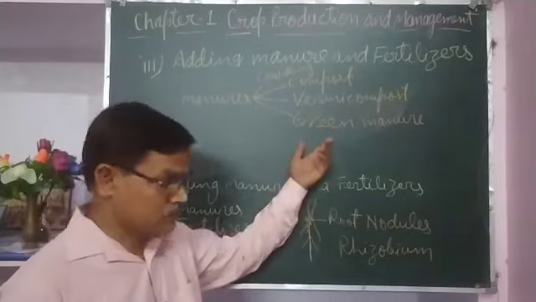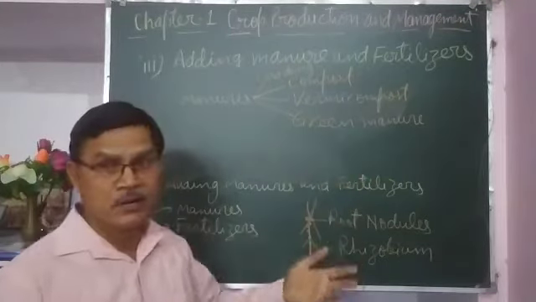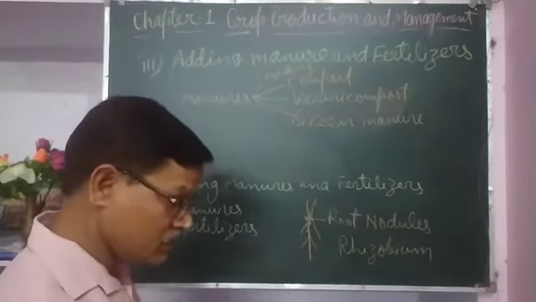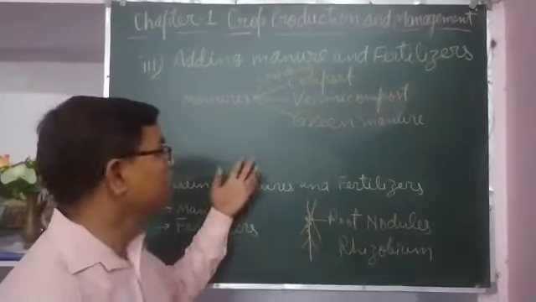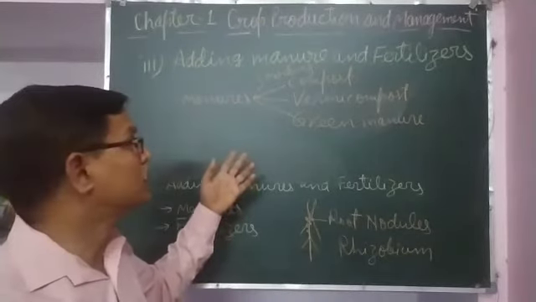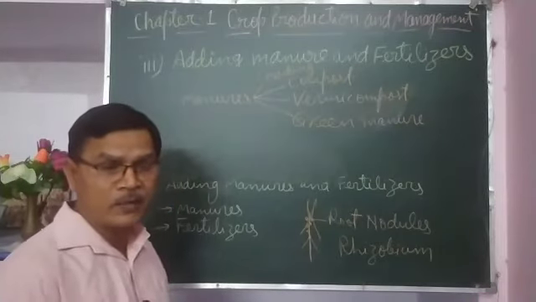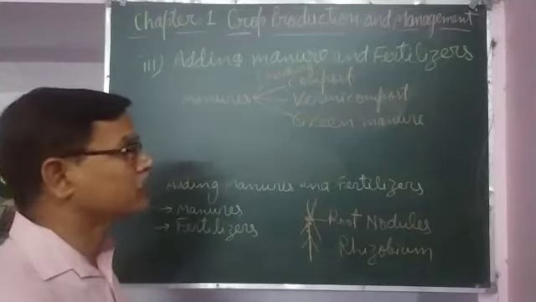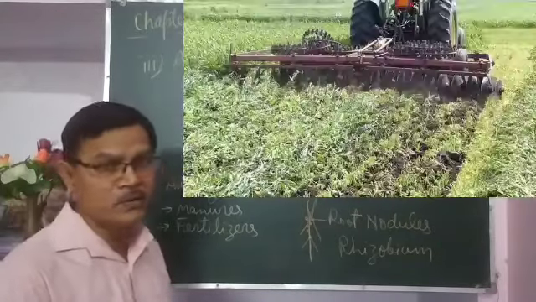These plants may be some legume, may be rye grass, may be green gram. Many types of plants are there. These plants are grown in the crop field, and before flowering, when they are fully grown and in the condition of flowering, at that time they are cultivated into the crop field.